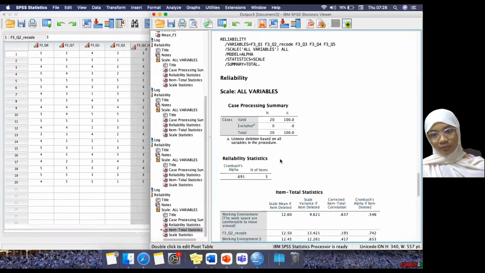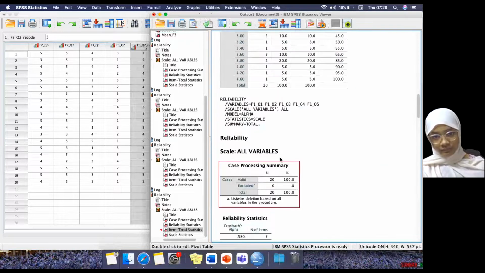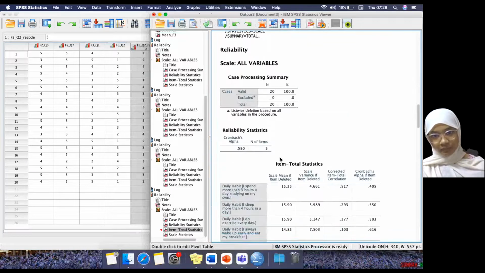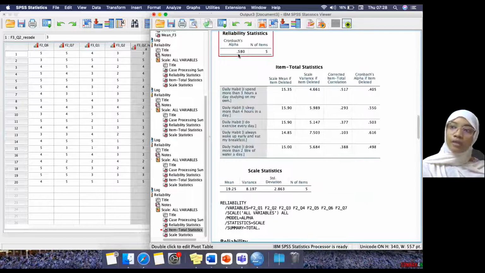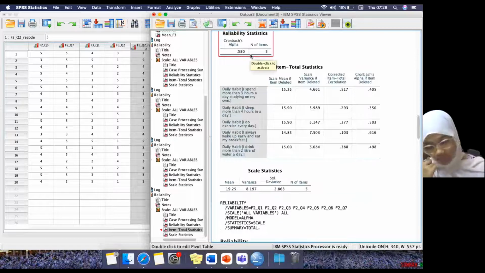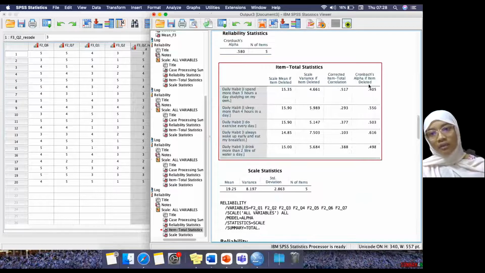This is what Cronbach alpha looks like. I repeat again. This one is your factor 1, 0.580. It is a poor internal consistency, since we need to get at least 0.7. Then look here, it is still the same: if you delete any of the questions, it still does not reach 0.7.